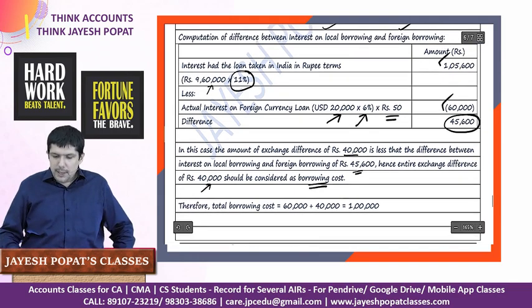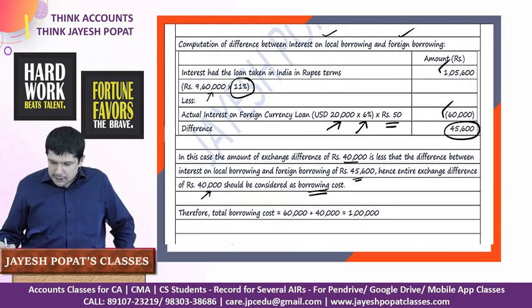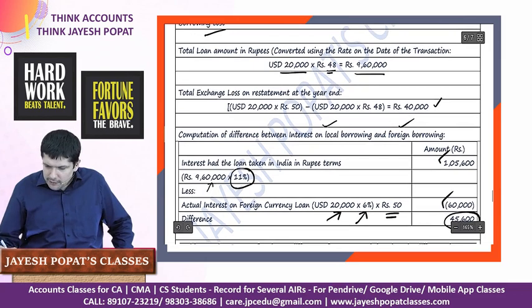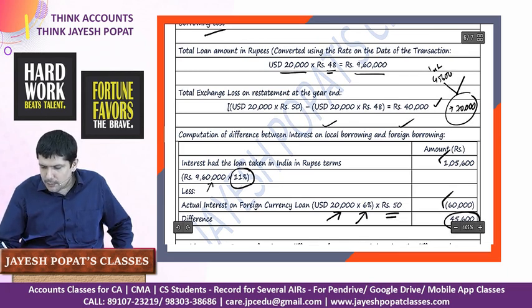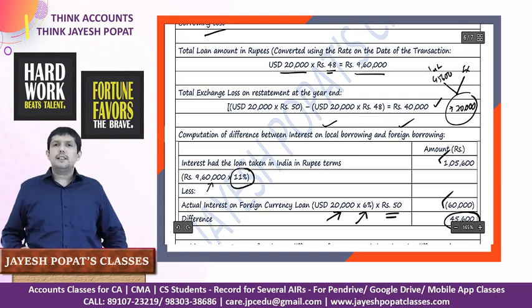Listen to this very carefully. Had this foreign currency fluctuation been 70,000, I'm just giving you an example, then in that case, we would have broken this into two parts. 45,600 would have been considered as interest and the balance amount should have been considered as foreign currency difference.